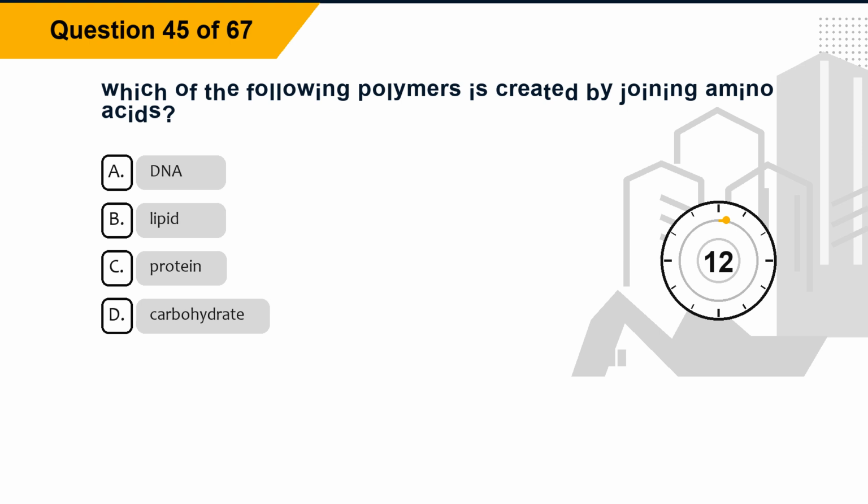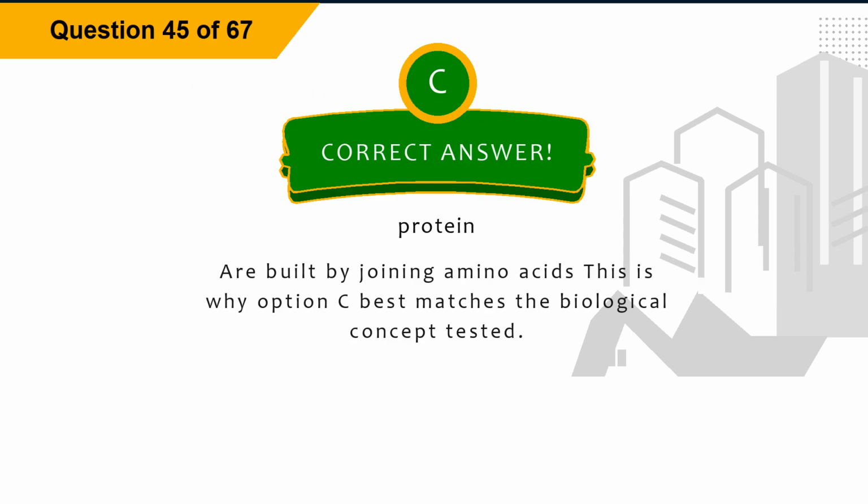Question 45. Which of the following polymers is created by joining amino acids? Option A. DNA. Option B. Lipid. Option C. Protein. Option D. Carbohydrate. The correct answer is option C. Protein. Explanation. Proteins are built by joining amino acids. This is why option C best matches the biological concept tested.